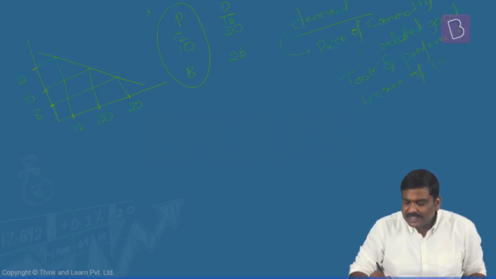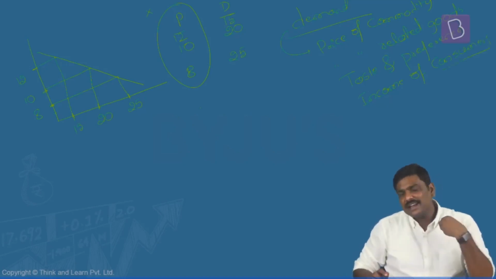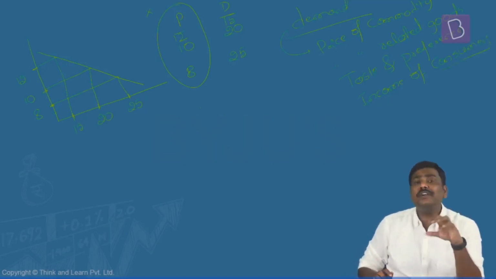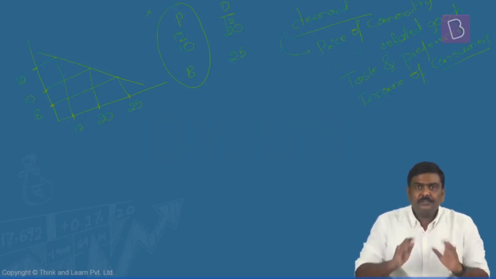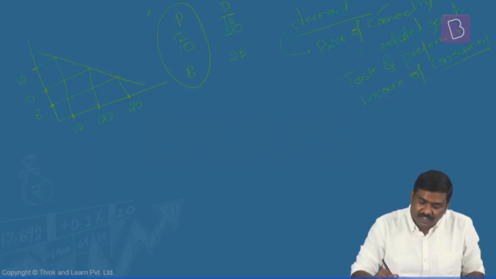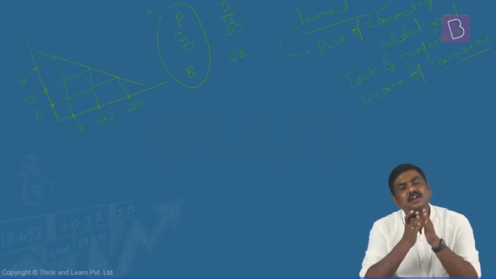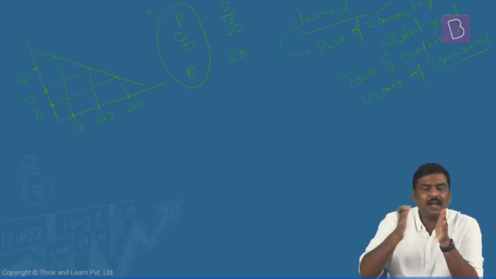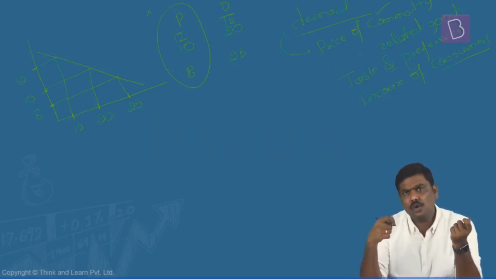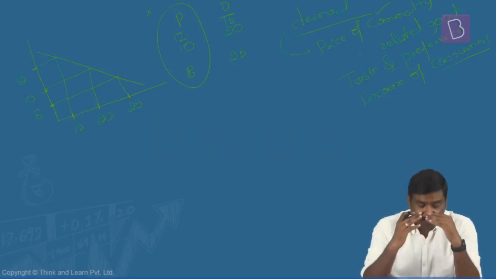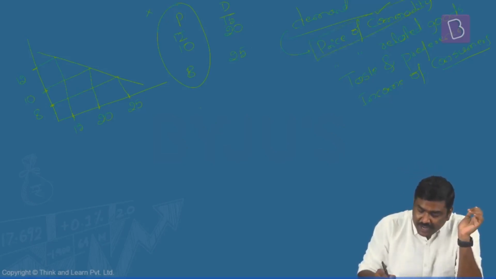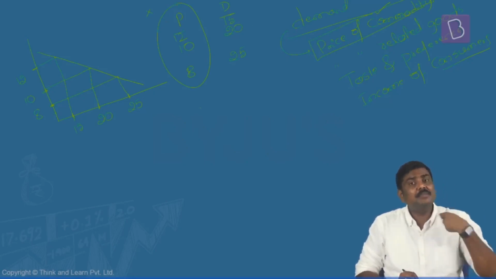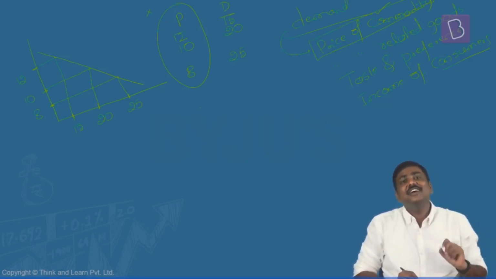So we have seen that these are some of the very important factors which will determine what kind of good I consume in the market, how much quantity of it I consume in the market. Now, in case of movement along the curve, I'm simply saying it is the first factor which changes, as a result of which you will see there is movement along the curve. Price changes, quantity should also change. But in case of a shift of the curve, the first parameter doesn't change. That is, the price of the commodity doesn't change.